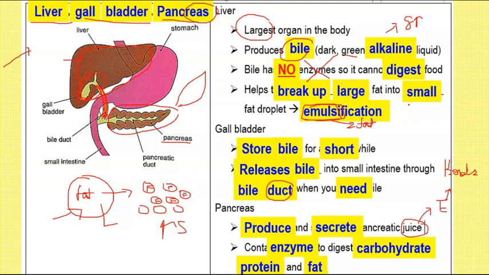We also learned about the function of the mouth that allows us to chew food, and saliva digesting carbohydrates, starch. We learned about the esophagus pushing food. Then we learned about the stomach, containing gastric juice at pH 2 to digest protein. We also learned about the three organs closely associated with the alimentary canal: the liver, the gallbladder, and the pancreas.